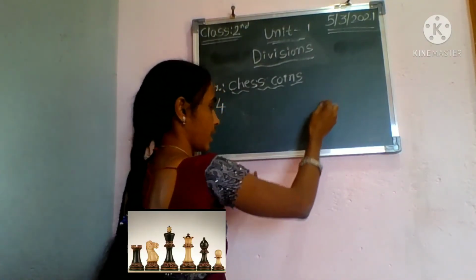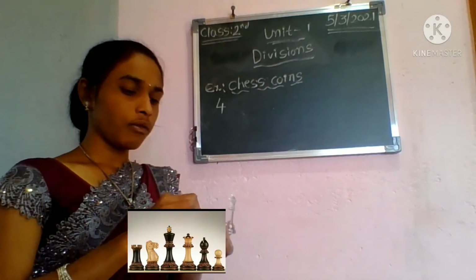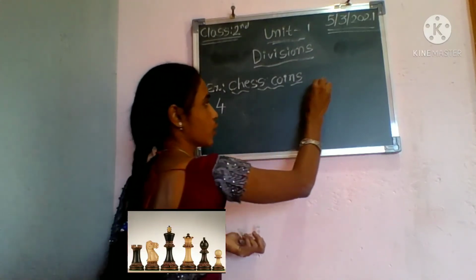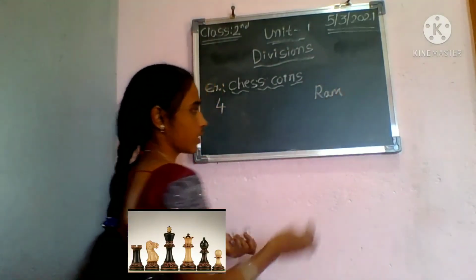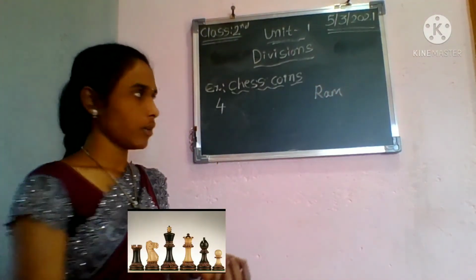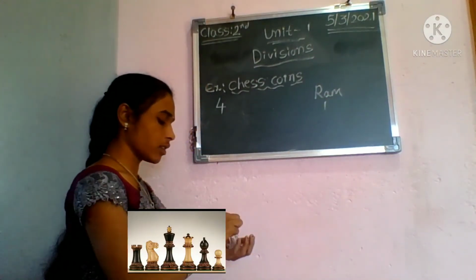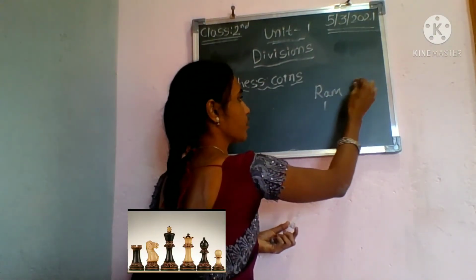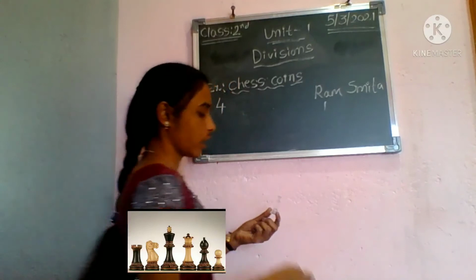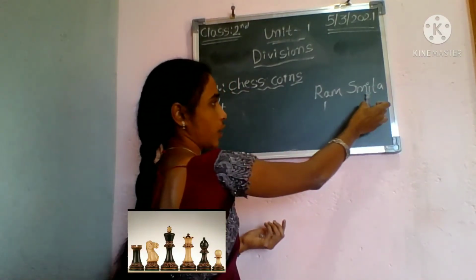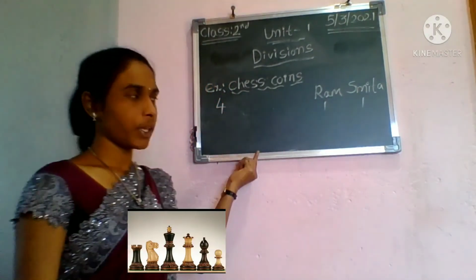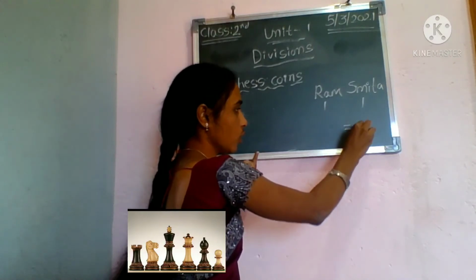Then, what do I do? Look here. I give one chess coin to whom? I give one chess coin to Ram. See, one chess coin to Ram. I have already given one chess coin. Then another one chess coin I give to Smita. Okay, I give another one chess coin to Smita. So how many are there? 1 plus 1, that is equal to 2.